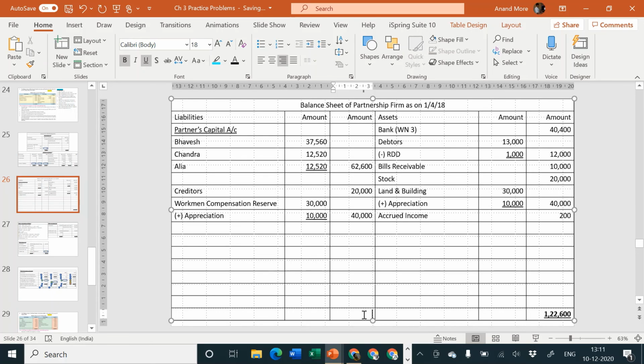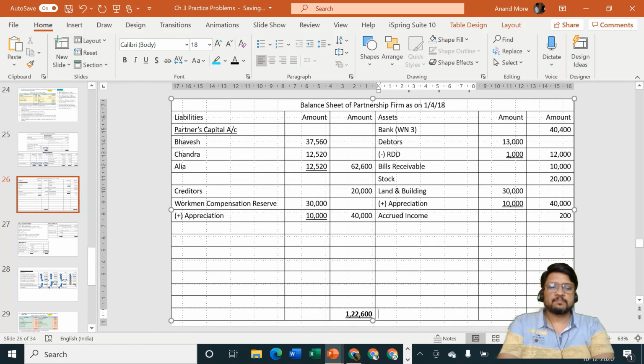And look into the liability side. 62,600 plus 60,000, because 20 and 40 is equal to 60, that goes to 1,22,600. So the balance sheet is tallying.